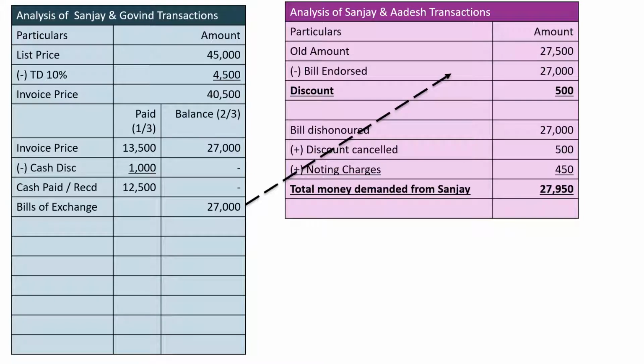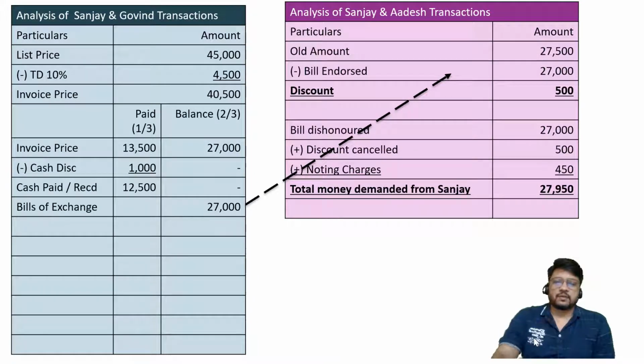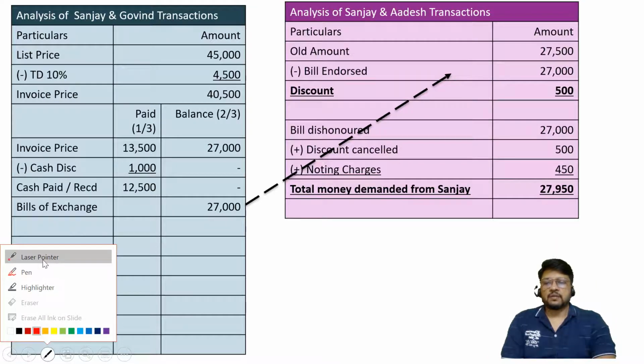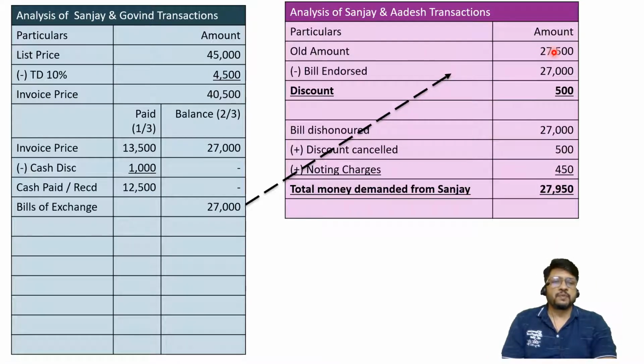So this is how the transactions of Sanjay and Adesh will happen. What is the situation? First there was an opening balance. Old amount was rupees 27,500. It was kept pending. Thereafter Sanjay made new transactions with Govind. The list price of the transaction was rupees 45,000. Trade discount on the same was rupees 4,500 because it is 10%.